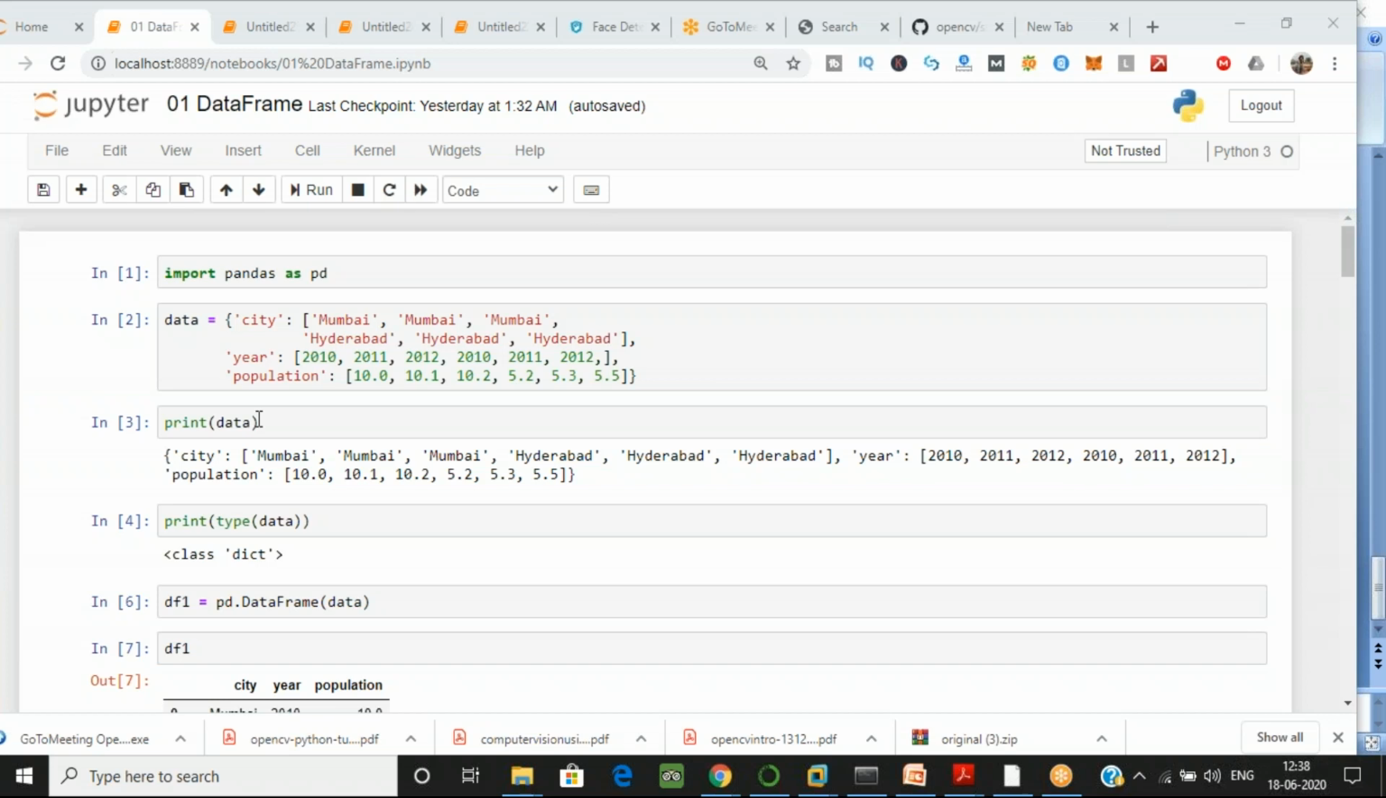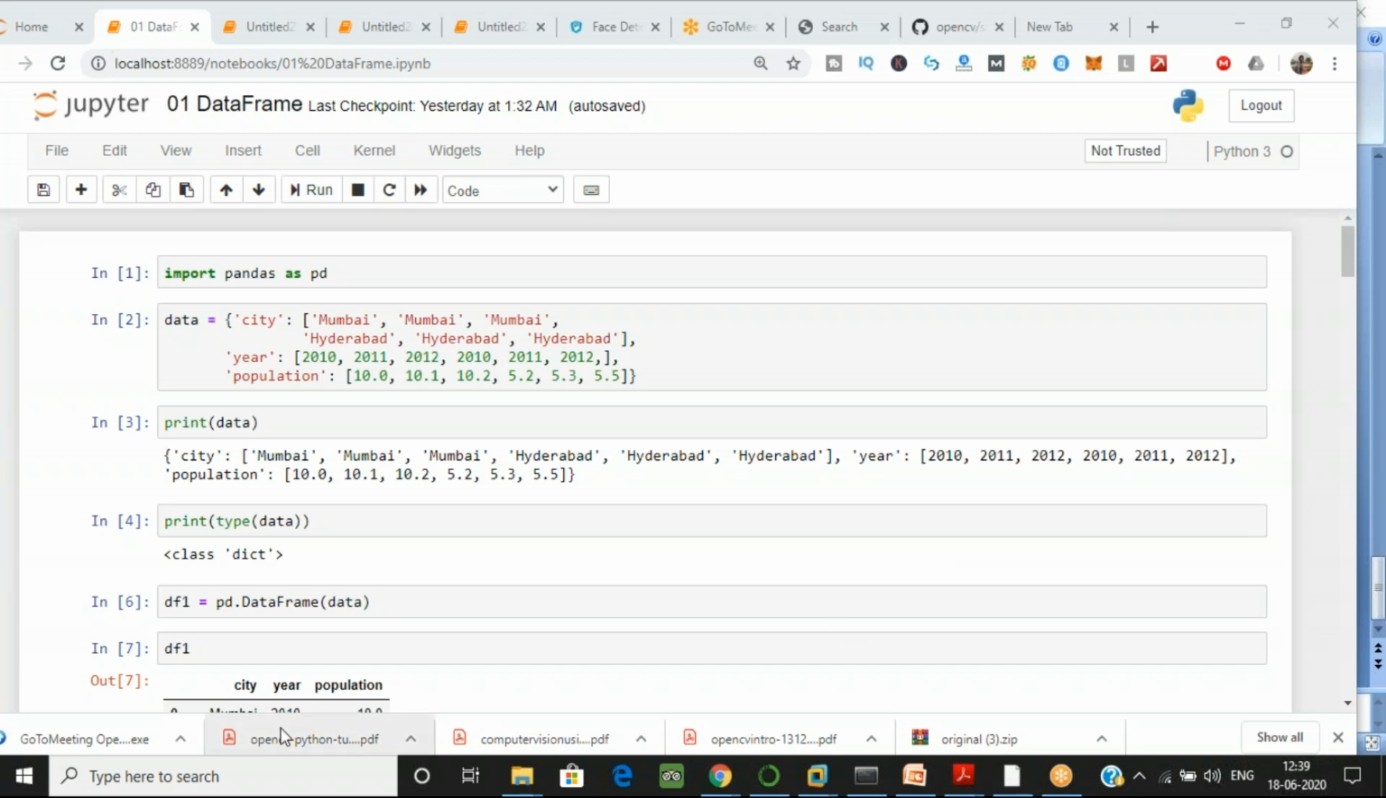So if we print data, because this is a dictionary, as you can see, we have printed the type also. From the type, we can note this is a dictionary. It is not a data frame yet, but we have to convert it into a data frame. If we print the data over here, the dictionary data prints like this. But I don't want it like this. I want it in a table form. So for that, I have to convert it into a data frame.